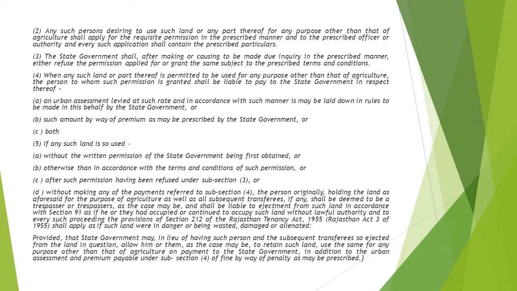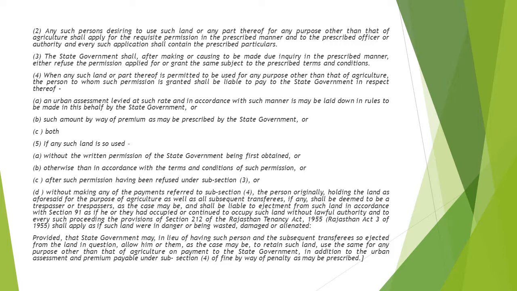It is also discussing which prescribed officers can give these requisite permissions, and what prescribed particulars should be in the application. There should be a proper application filed to have such land for a purpose that is not agricultural.